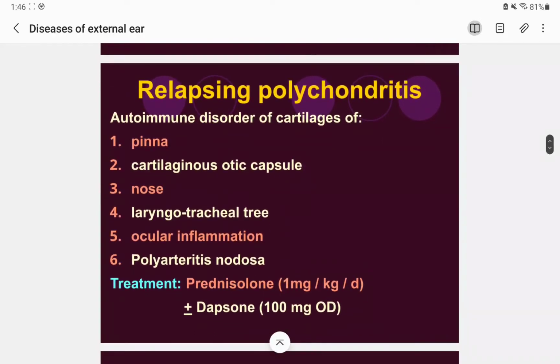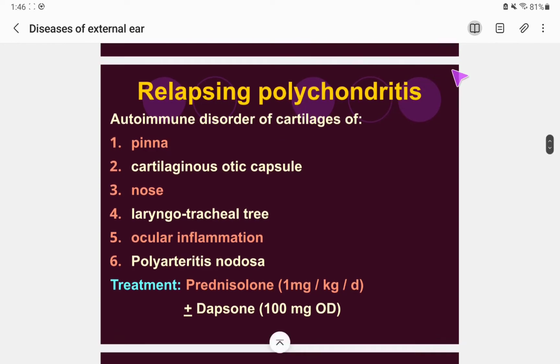All right, so now we have treated the perichondritis. Sometimes it can relapse, and not only in the perichondrium but we have named it polychondritis. Poly means many chondrium. Relapsing polychondritis is an autoimmune disorder of the cartilage, not only limited to the pinna but also to other places where there is perichondrium. All right, so pinna is number one.